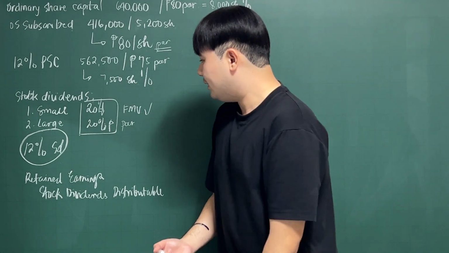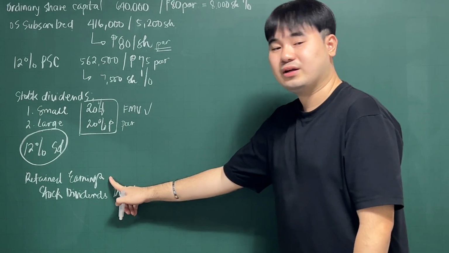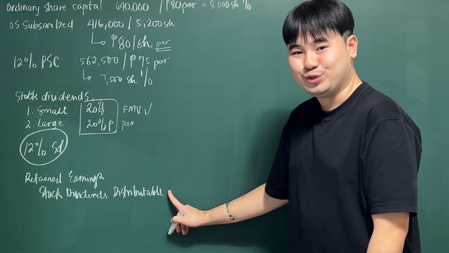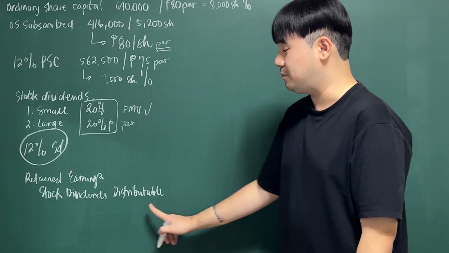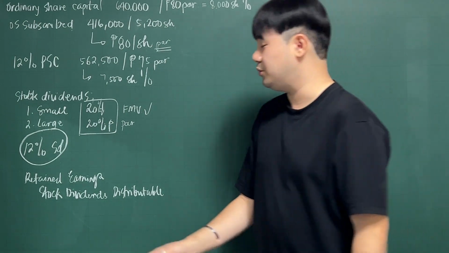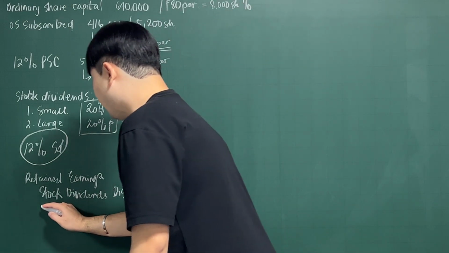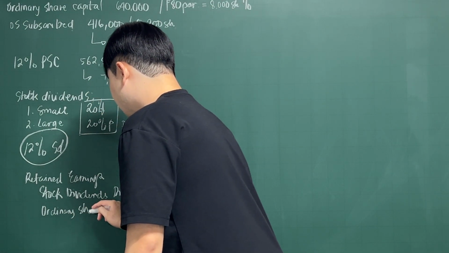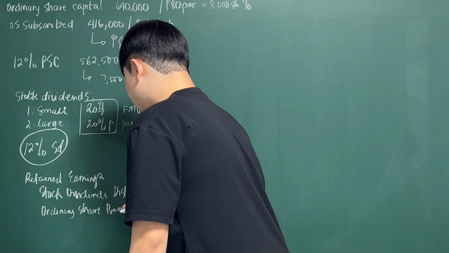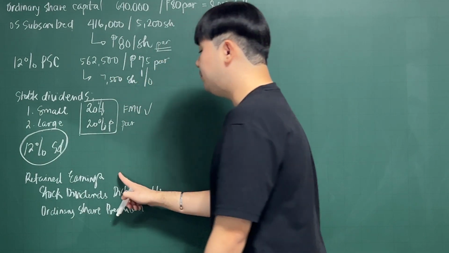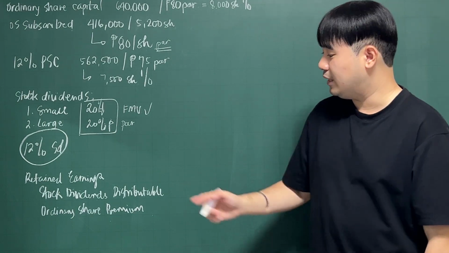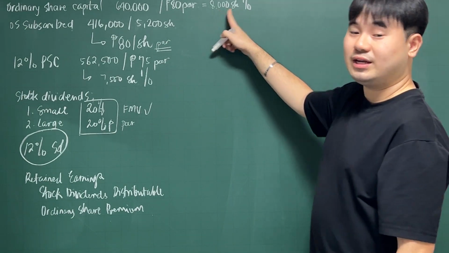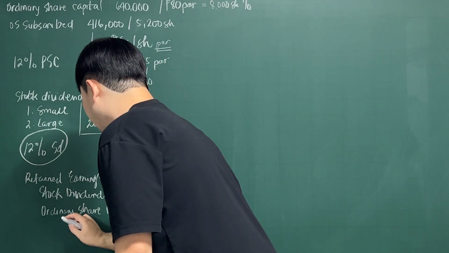Okay? And then, since we will be using fair market value here, and stock dividends distributable will be your par value, you can expect that there will be a premium in this transaction. So we also give credit to your ordinary share premium. So how much is the amount that we will be debiting to your retained earnings? How many shares do we have for ordinary shares? 8,000 shares.